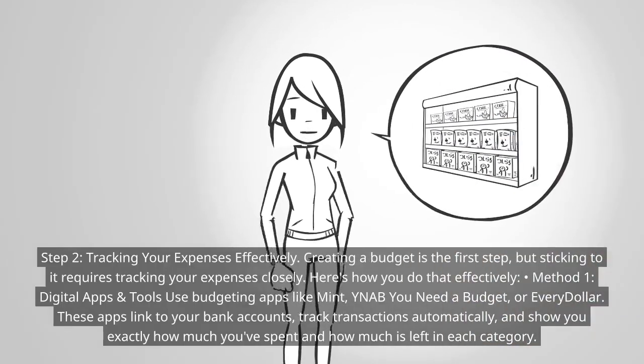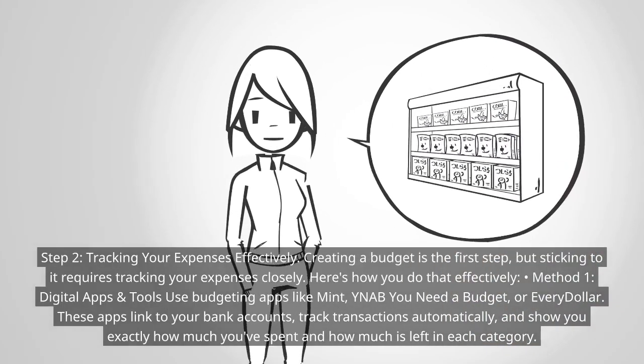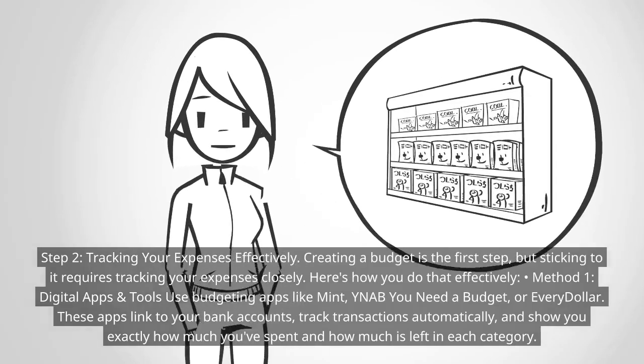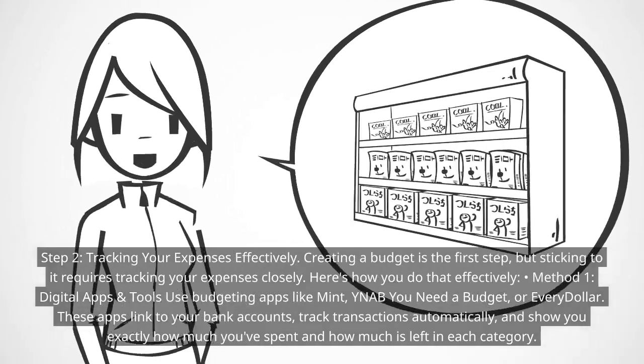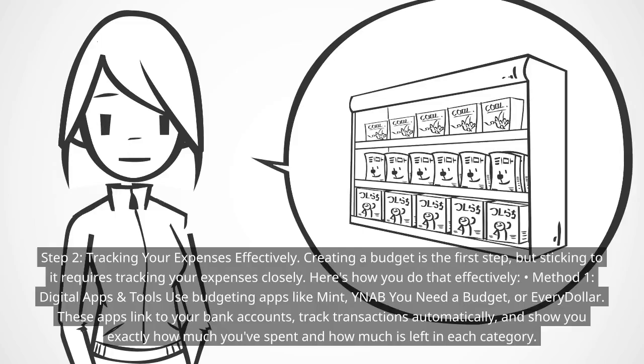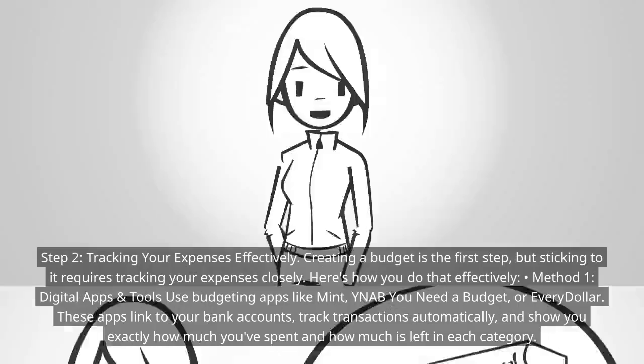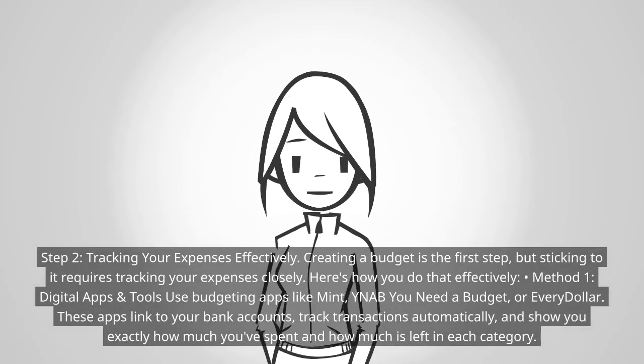Step 2. Tracking your expenses effectively. Creating a budget is the first step, but sticking to it requires tracking your expenses closely. Here's how you do that effectively. Method 1. Digital apps and tools. Use budgeting apps like Mint, YNAB, You Need a Budget, or Every Dollar. These apps link to your bank accounts, track transactions automatically, and show you exactly how much you've spent and how much is left in each category.